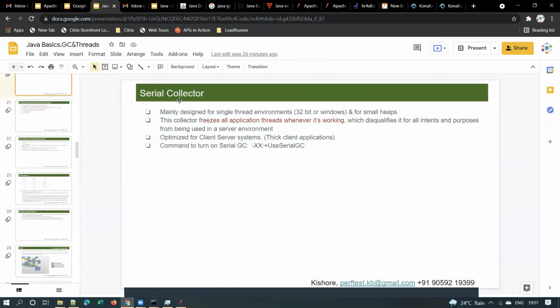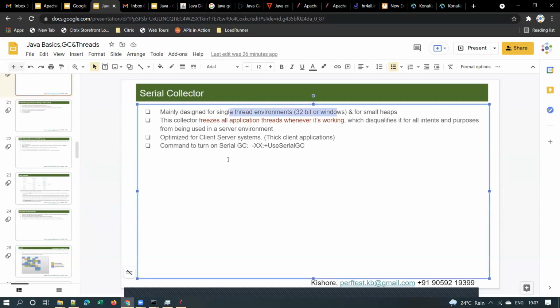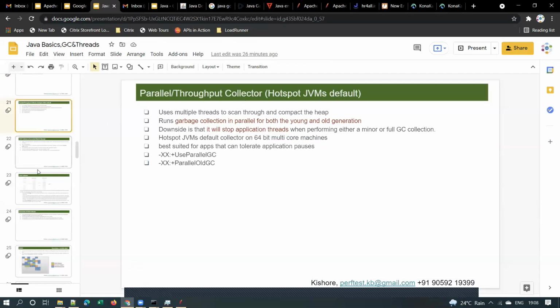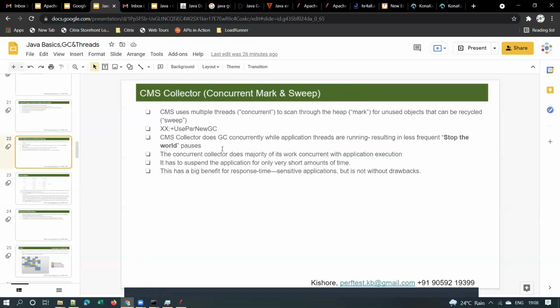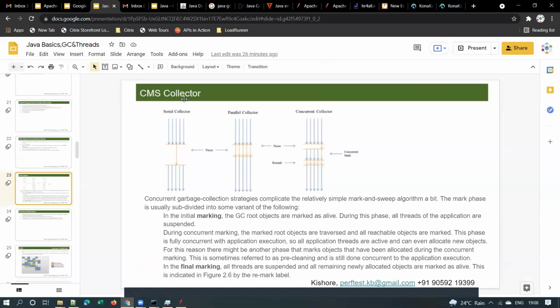And here I explained what the serial collector is. Serial collector is used for single-threaded environments and optimized for client systems, meaning thick client applications, as I mentioned. So the serial collector is suitable for thick client applications. I also explained what the parallel collector and the CMS collector are, and how they work.